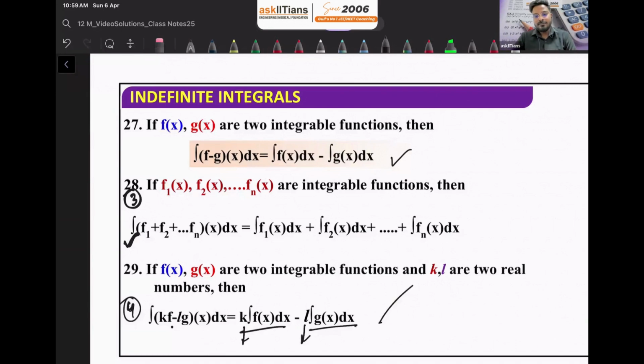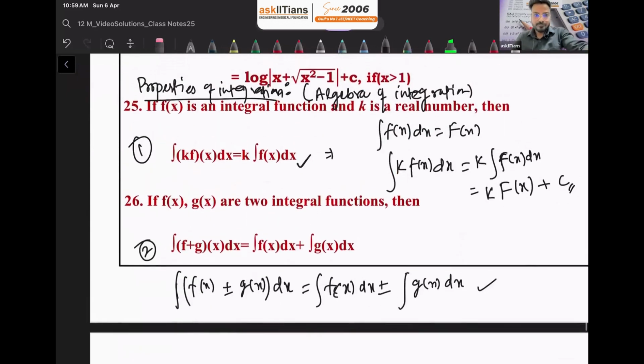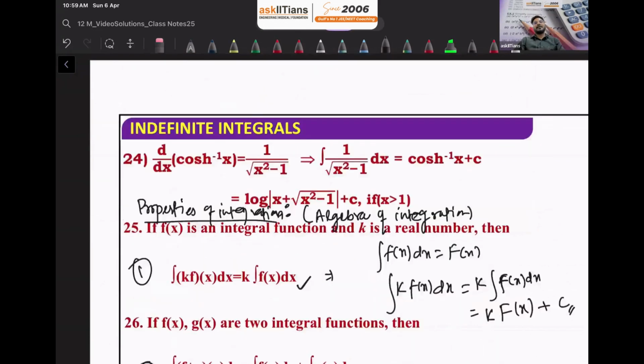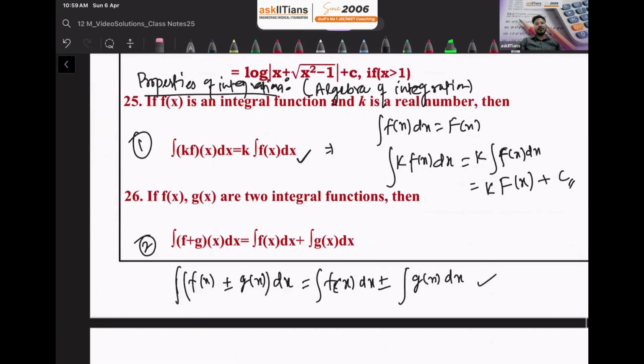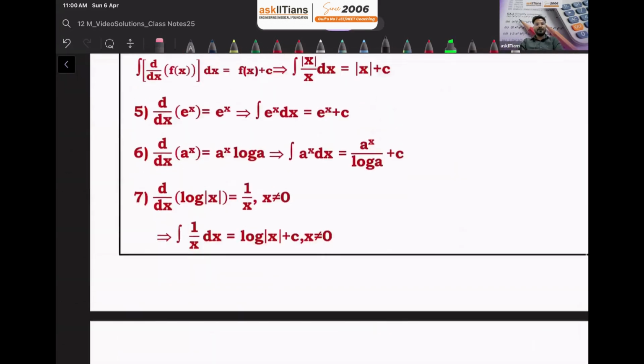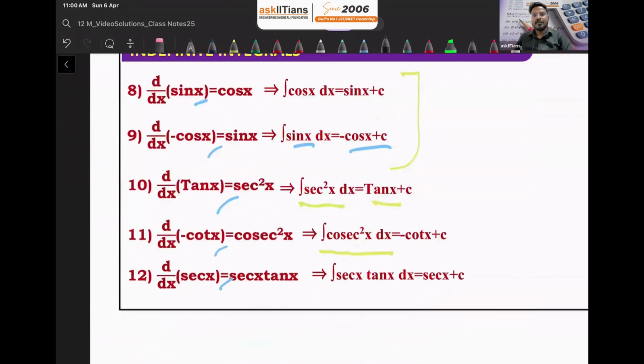That's it. Okay guys, for today, this was your first lecture in which you have covered the basic introduction to integration, the definition of integration, then what is the constant of integration, then basic elementary formulas of integration, right? All these things. So now we are good to solve the first exercise from NCERT. Just remember all the formulas and try to solve each and every question. Then we are going to start the next topic, that is methods of integration.